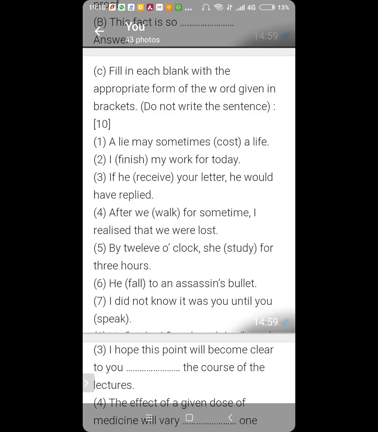Now number 5. By 12 o'clock, she would have studied for 3 hours. She would have been studying for 3 hours. So here it can be either she would have studied for 3 hours or she would have been studying for 3 hours. Both of them are appropriate.